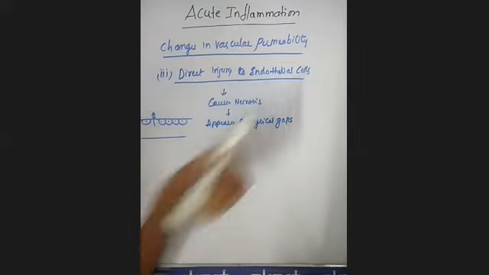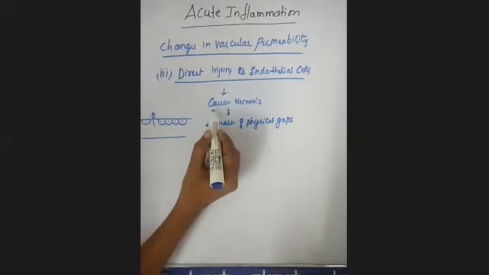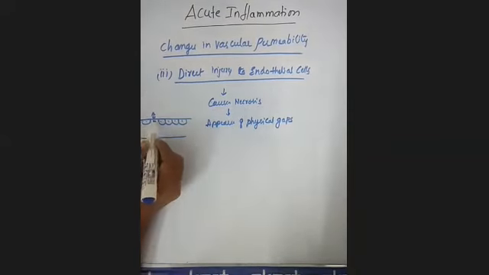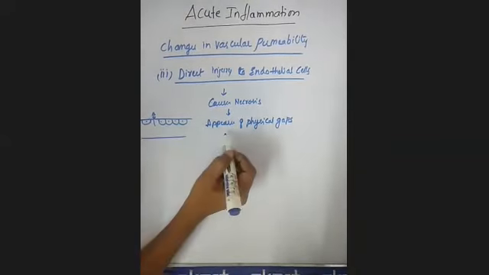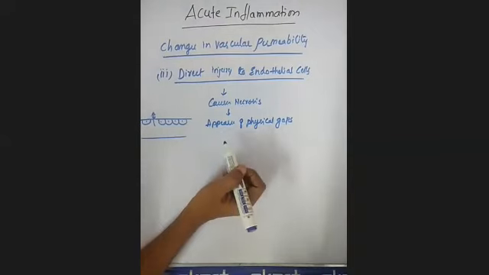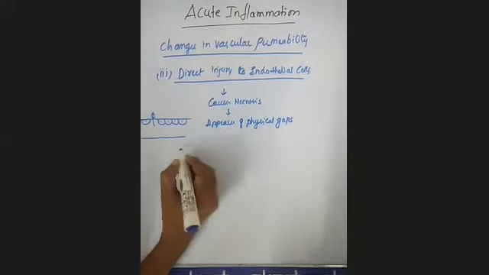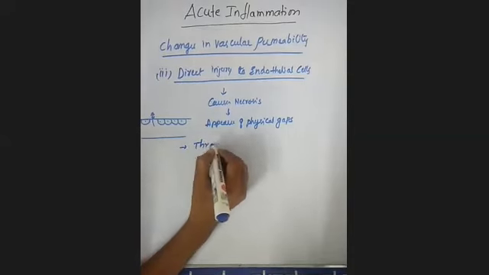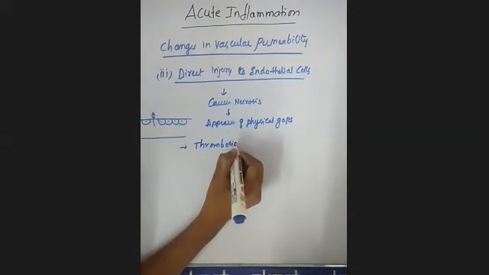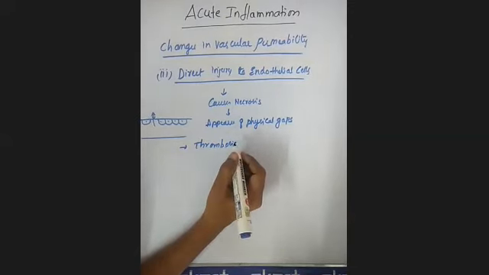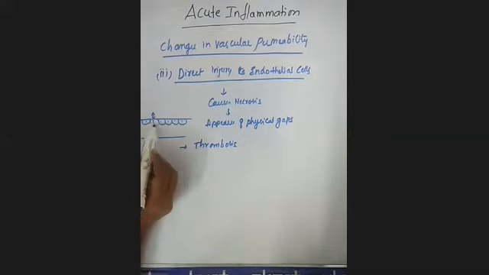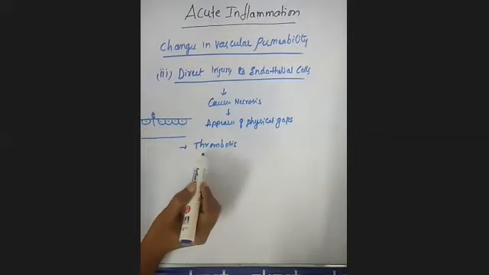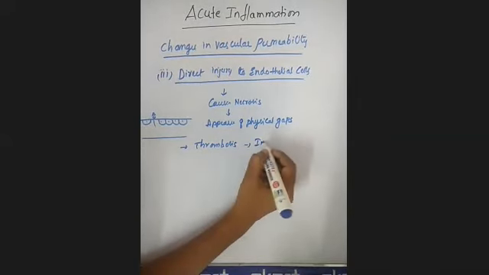Direct injury to the endothelial cells means it causes necrosis, that means causing the death of the cells, which leads to the appearance of physical gaps. Clear? Here in this case there will be a process of thrombosis. The process of thrombosis is initiated at the site of damaged endothelial cells. Whenever there is damage to these endothelial cells, immediately the process of thrombosis is initiated.